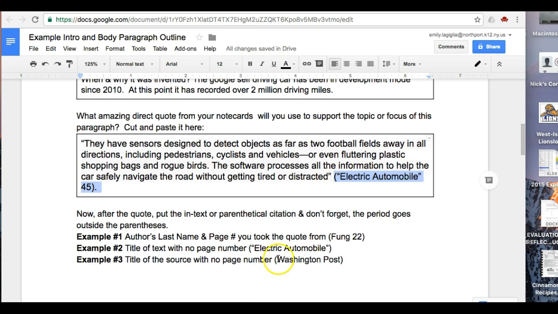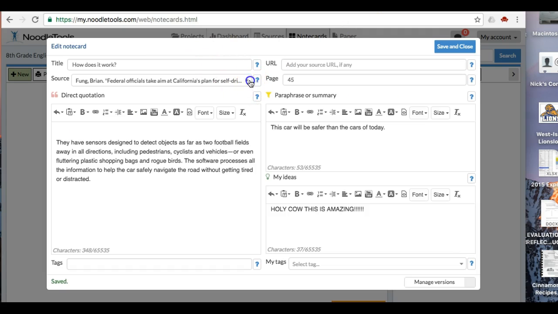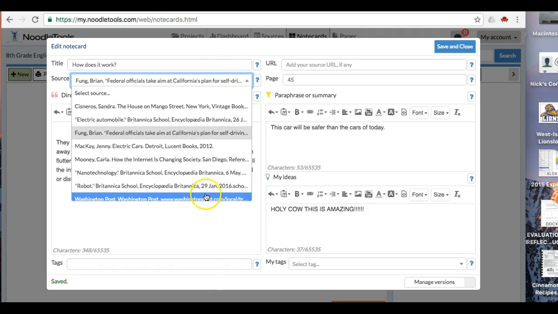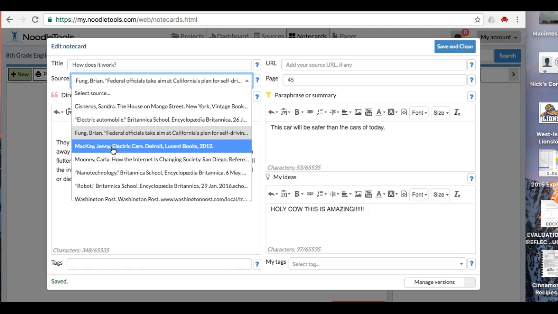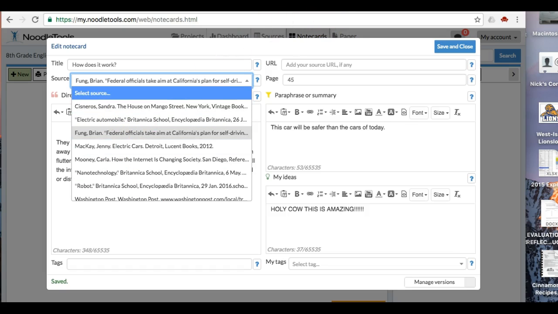And there I have an example in here where it's just the source with no page number. And this one, an example would come from the Washington Post. I'll show you that as I pull it down in my drop-down menu. Here's the article here. So you're really looking into this source information on your note cards to get the cue for how you're going to create your in-text citations.